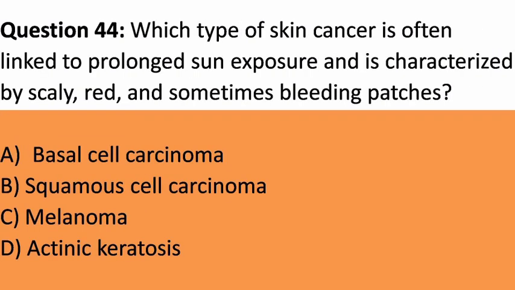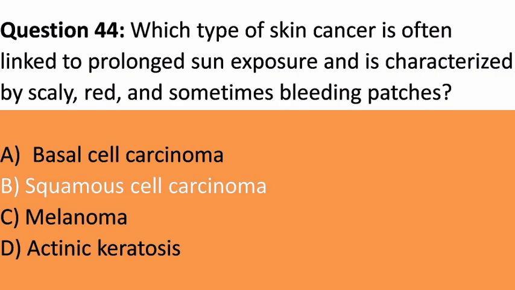Question 44. Which type of skin cancer is often linked to prolonged sun exposure and is characterized by scaly, red, and sometimes bleeding patches? A. Basal cell carcinoma. B. Squamous cell carcinoma. C. Melanoma. D. Actinic keratosis. Answer. B. Squamous cell carcinoma. Explanation. Squamous cell carcinoma is often linked to sun exposure and presents as scaly, red, or bleeding patches on the skin.